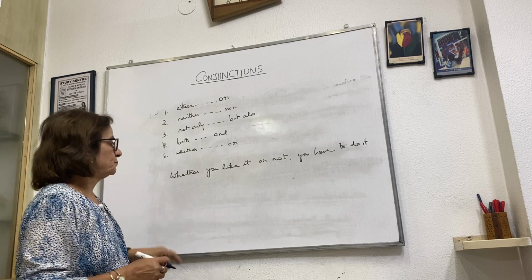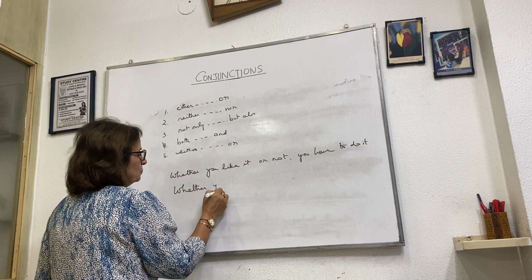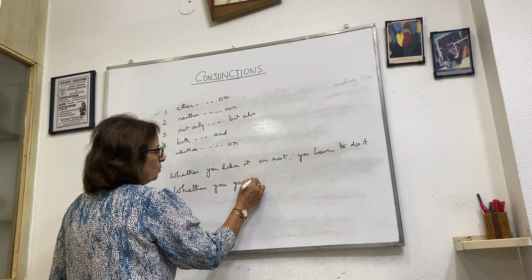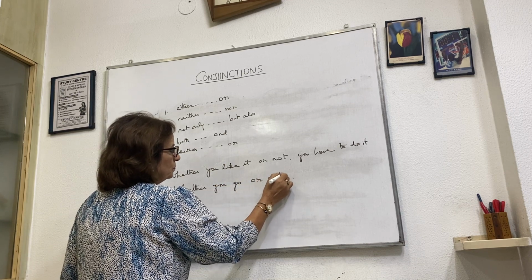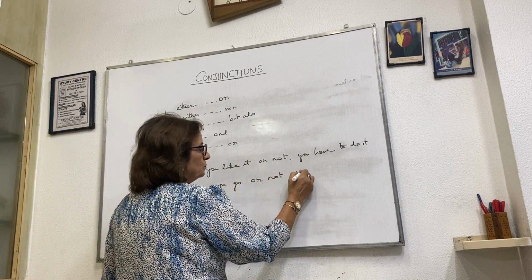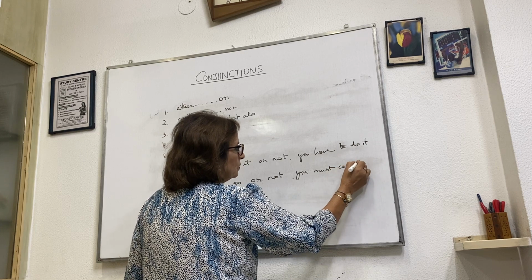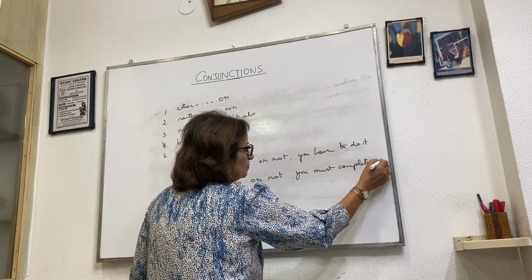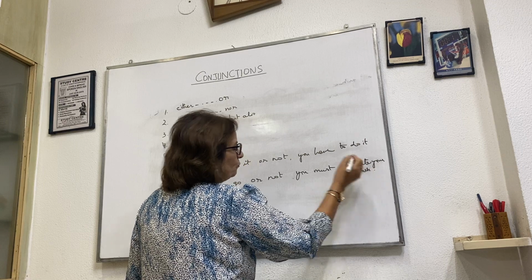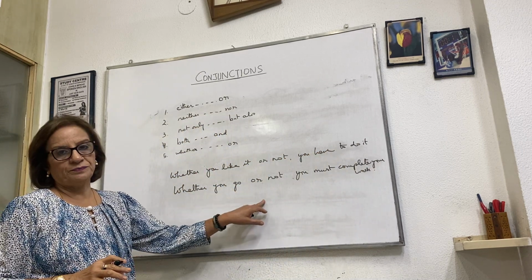Okay. Whether you go or not, whether you go or not, you must complete your work. Means even if you go or if you don't go, you have to complete your work. So whether or. Okay.